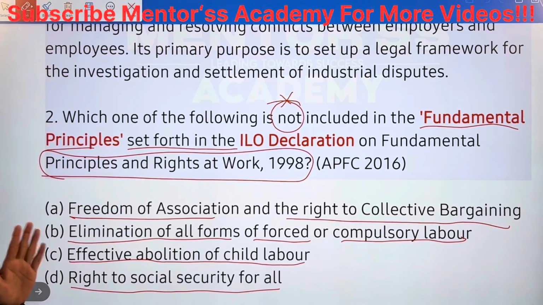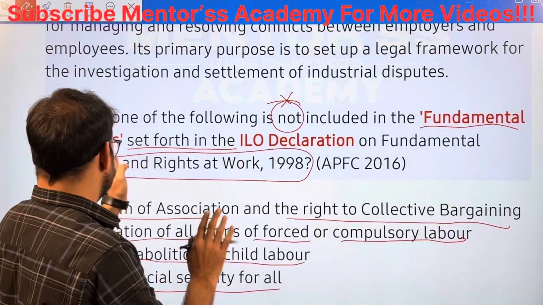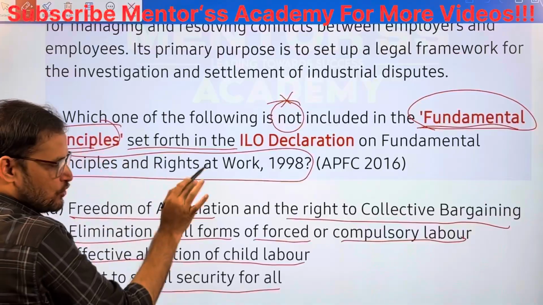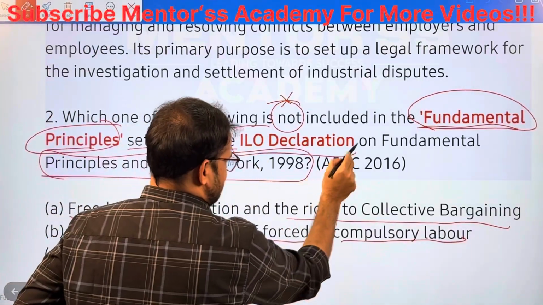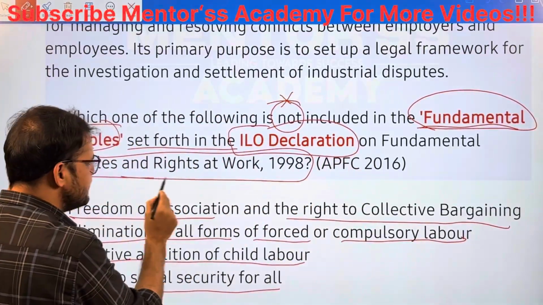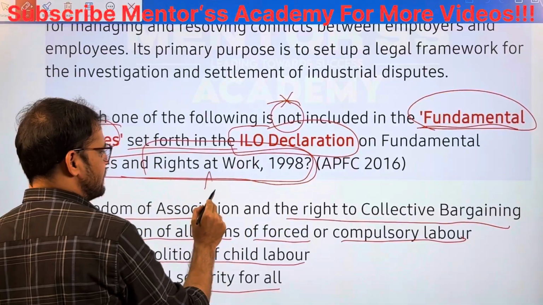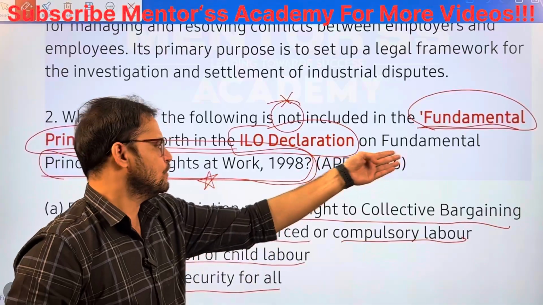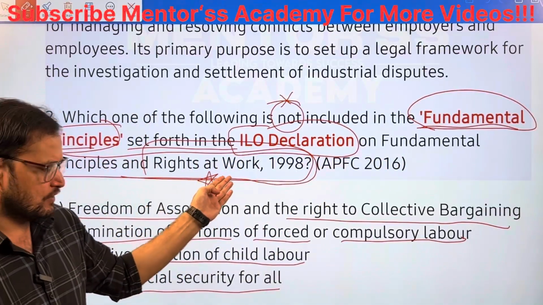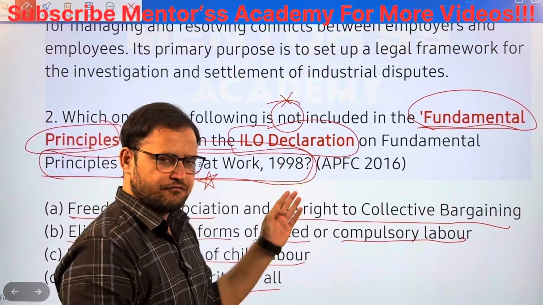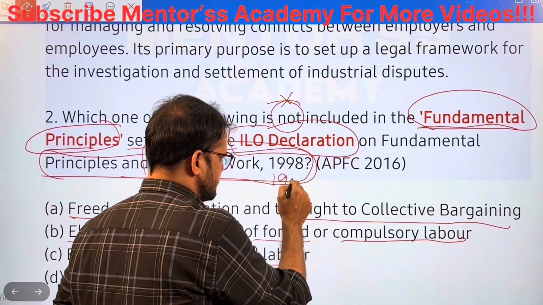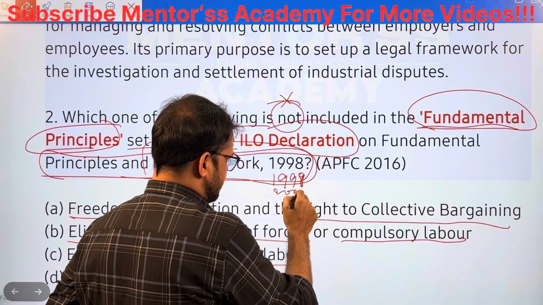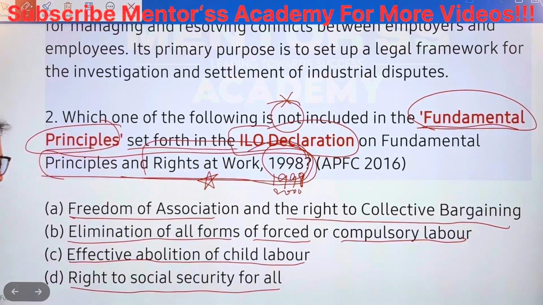There are four fundamental and core principles set forth in the ILO Declaration on Fundamental Principles and Rights at Work 1998. He can ask the question: the ILO Declaration on Fundamental Principles and Rights at Work happened in which year? He can give options, 1998, 99, 2000, like this. 1998, please remember.